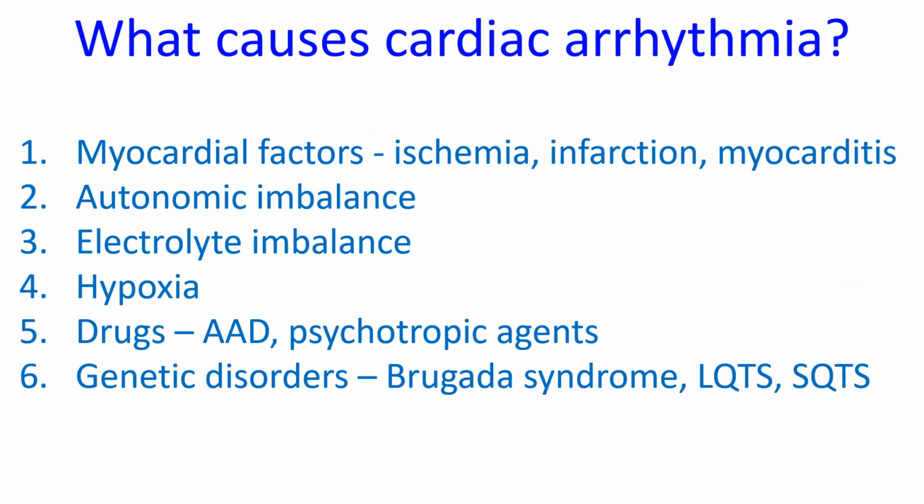What causes cardiac arrhythmia? Myocardial factors like ischemia, infarction, and myocarditis, autonomic imbalance like sympathetic and parasympathetic overactivity or underactivity, electrolyte imbalance like hypokalemia and hypomagnesemia, hypoxia, drugs like antiarrhythmic agents and psychotropic agents, genetic disorders, channelopathies like Brugada syndrome, long QT syndrome, and short QT syndrome.